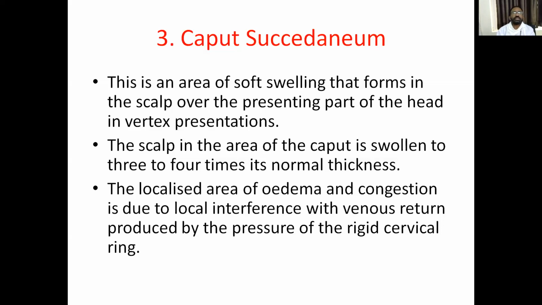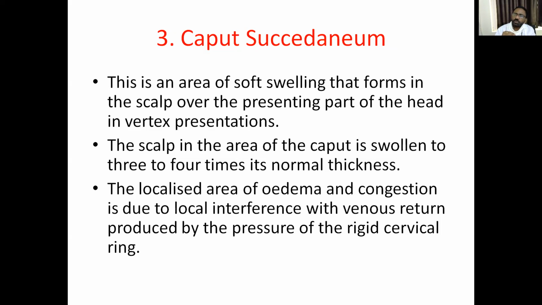Caput succedaneum. This is an area of soft swelling that forms on the scalp or the presenting part of the head in vertex presentation. This caput is swollen 3 to 4 times over the presenting part of the skull bone.